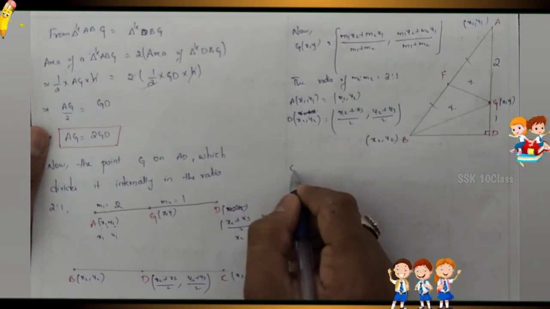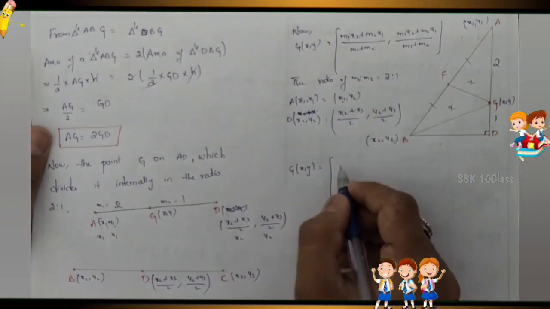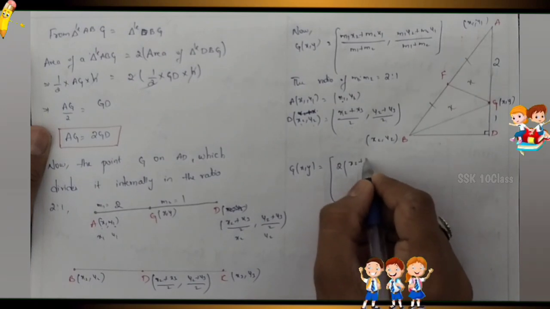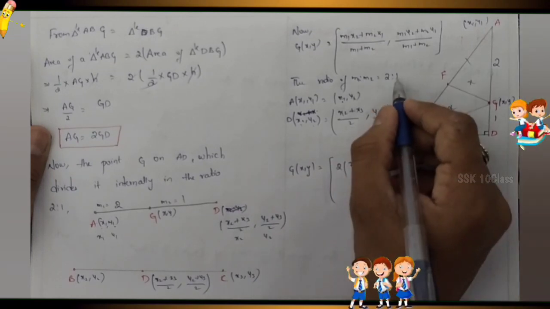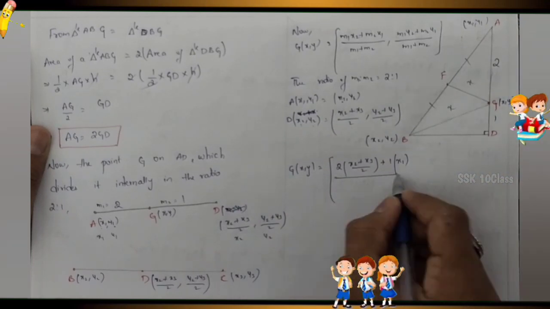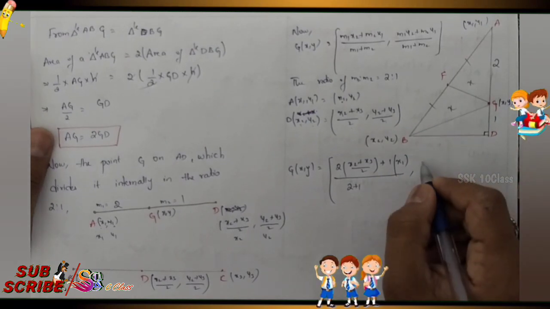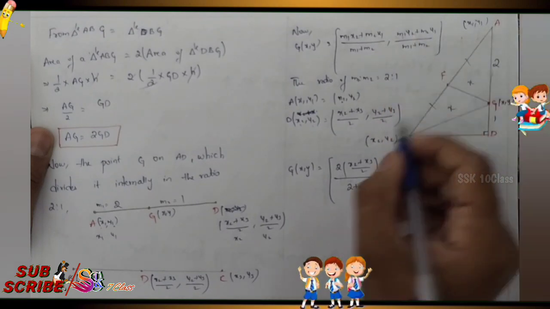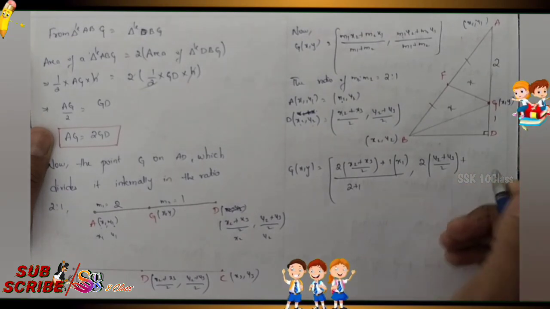Now substitute here. G of x comma y is equal to, now m1 value is 2 of x2, so x2 value is x2 plus x3 by 2, plus m2. m2 is 1, 1 into x1, x1 only, by m1 plus m2, that is 2 plus 1, comma. Next again, 2 of, what is the formula? m1 into y2, y2 value is y2 plus y3 by 2, plus m2.